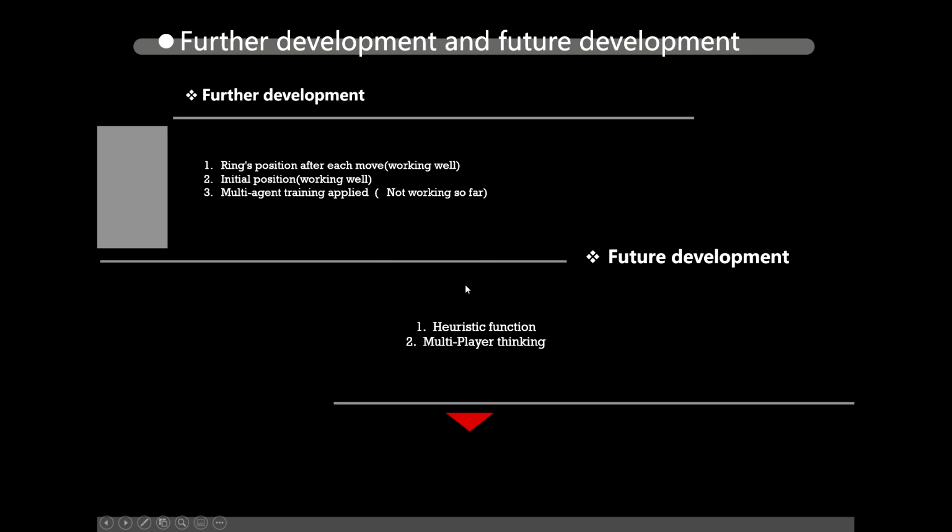In the future, our team will try to consider multiplayer because it can train our features much better and achieve better performance. Also, our heuristic function can consider more steps to adapt.